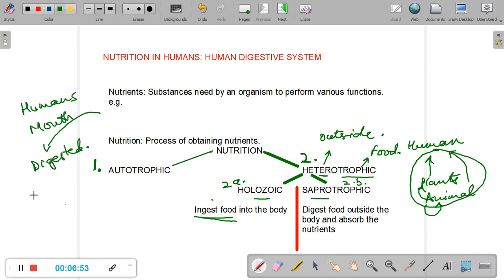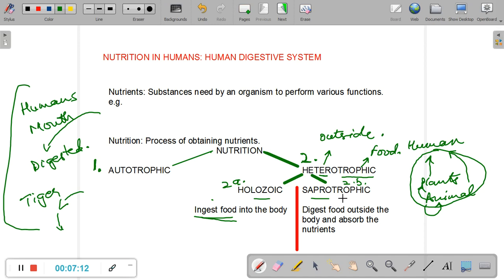Let us take another example, a tiger. A tiger eats the food and takes it inside the body where the food is then digested. So these are holozoic heterotrophs.